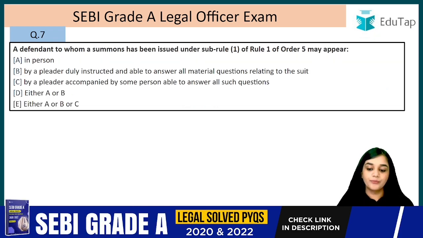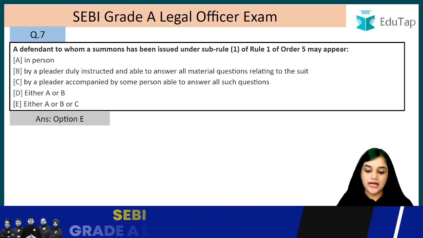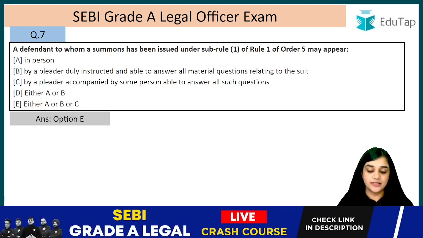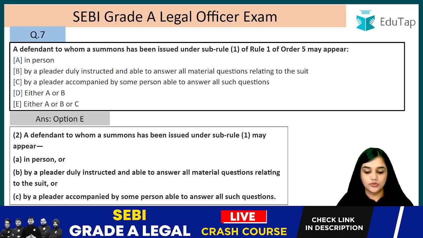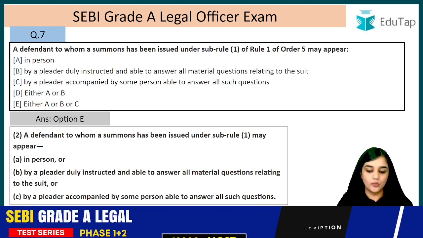Question number 7. A defendant to whom a summons has been issued under sub-rule 1 of rule 1 of order 5 may appear. So the answer is B, that is, all of these are correct. Let's straight away go to the rule. A defendant to whom a summons has been issued under sub-rule 1 may appear.